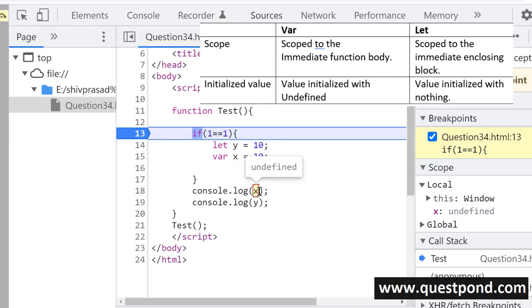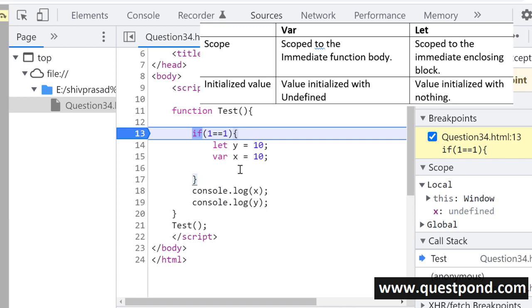Variables declared by the var keyword are scoped to the immediate function body, while let keywords are scoped to the immediate enclosing block, right? Or it is more block scope, right? So let me try to explain this. First thing, when you say a block, what does a block mean? A block means that when you start the curly bracket and when you end the curly bracket. So this is a block.